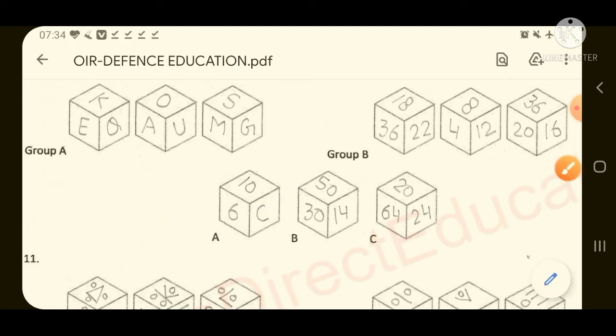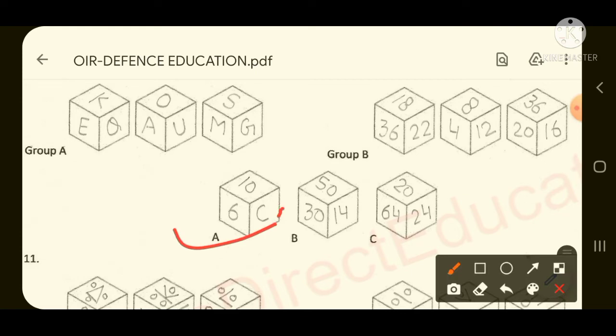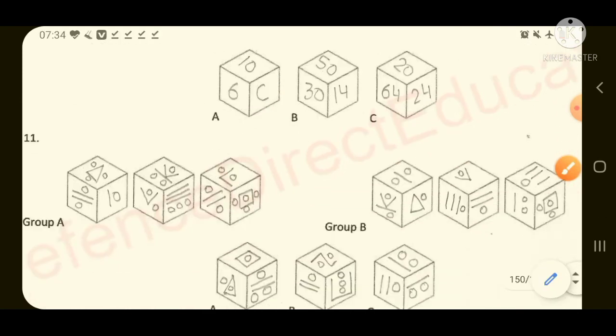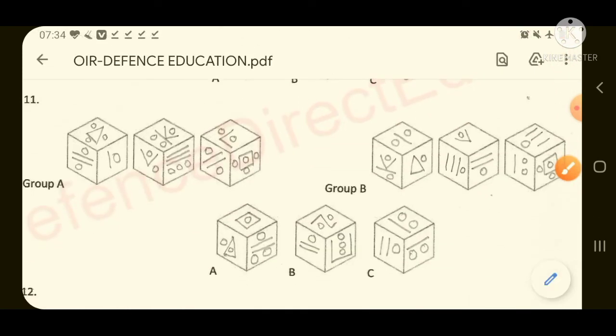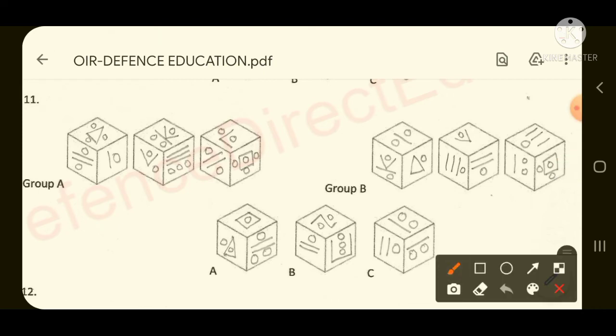Option A is the required answer for question number 10 because one face of question number 10 is matching with group A, that is C. Coming over to the next question, question number 11. If you look at the question very carefully,